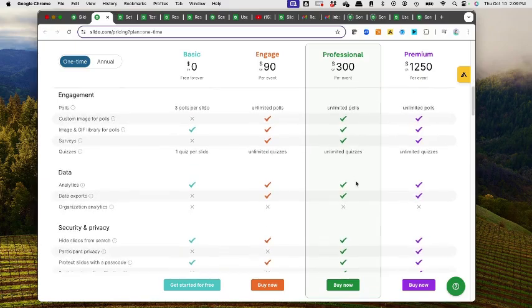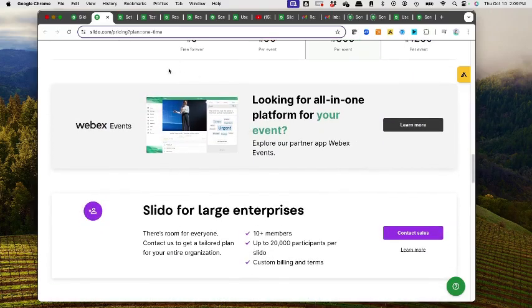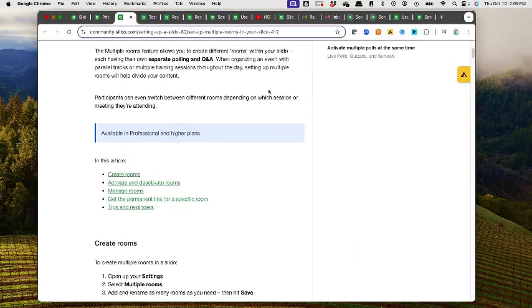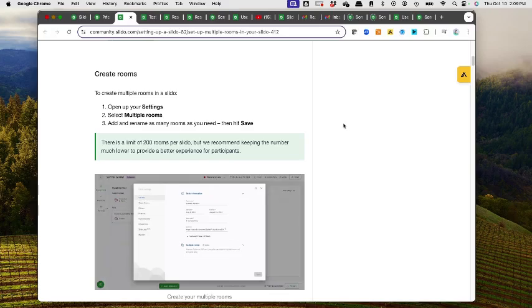And this, again, is kind of what it gives us. So that's the professional license. That's what we have. And the biggest thing that it lets us do is set up multiple rooms in Slido. So again, I'll share this link in the reference document when I send this video so that folks have this. But this is essentially what I've done to create the different breakout rooms for our event. And here's the detail and the explanation of it.